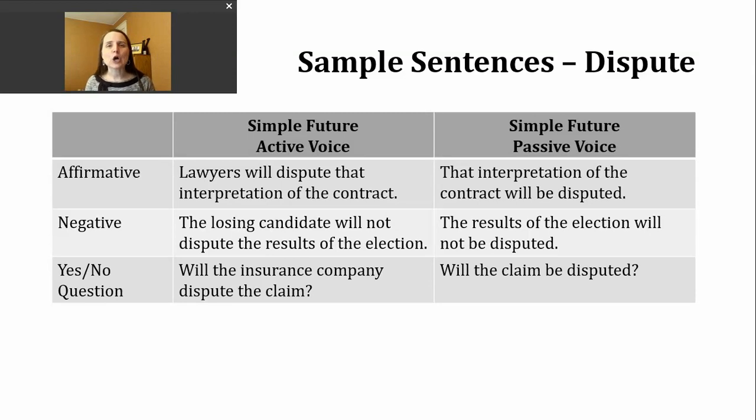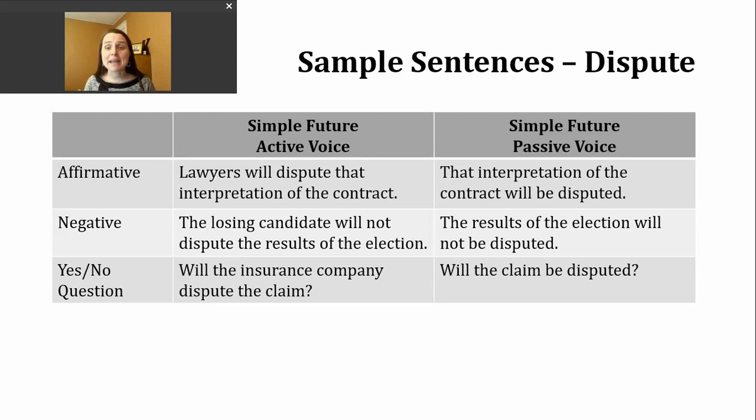Finally, let's look at making yes or no questions. Again, we'll start with the active voice. To do this, we're going to start with will, then we'll have our subject, and then the base verb. Will the insurance company dispute the claim?